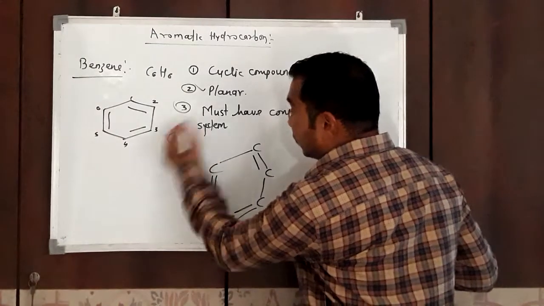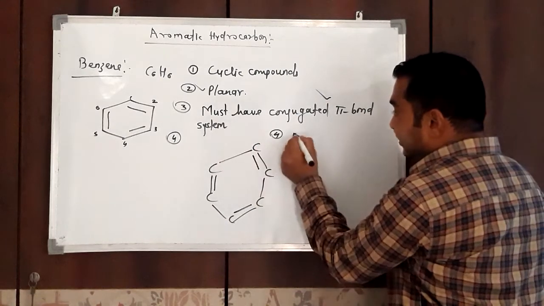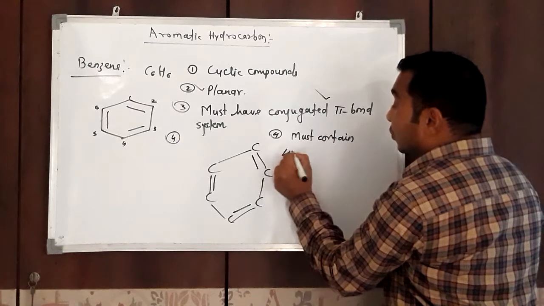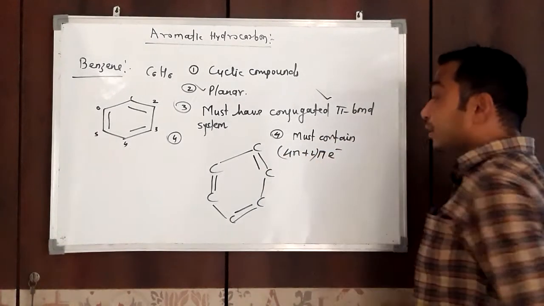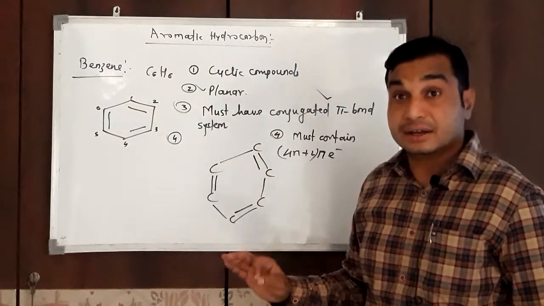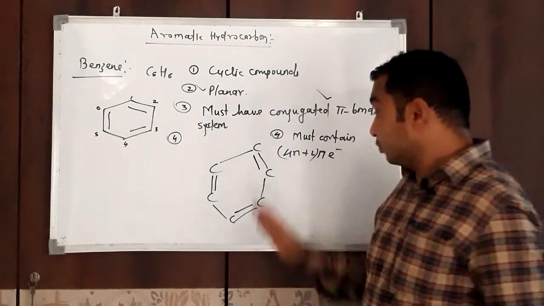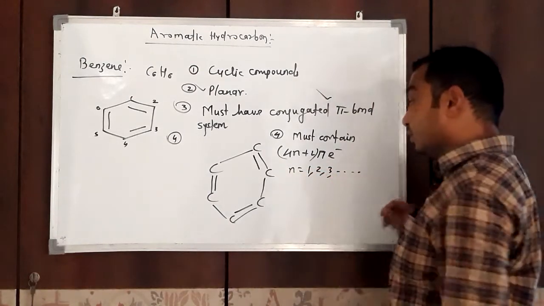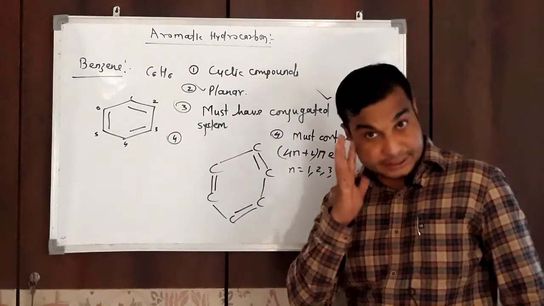Now next, the fourth criterion: the compound must contain 4n plus 2 pi electrons. This cyclic ring structure must contain 4n plus 2 pi electrons, where n is any integer 1 2 3 etc. So if the compound satisfies these four properties, and many more properties are also there.